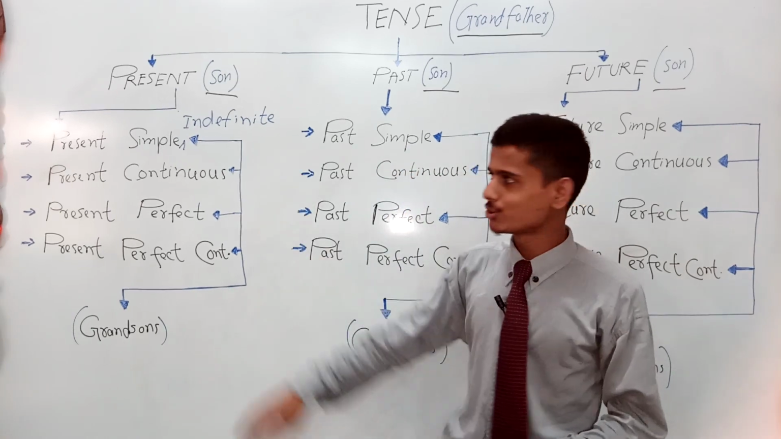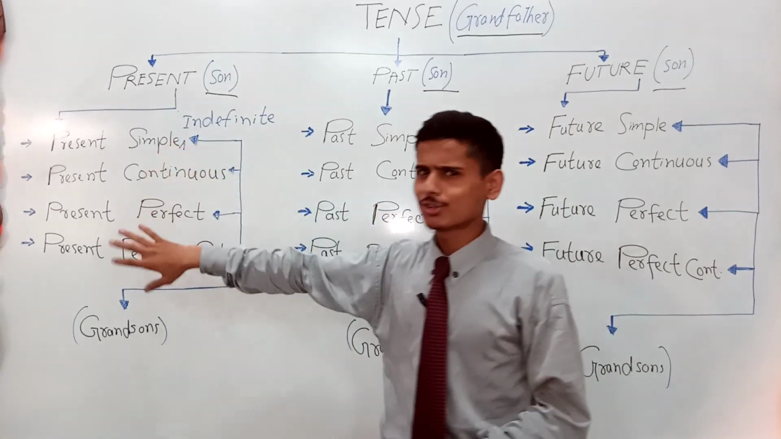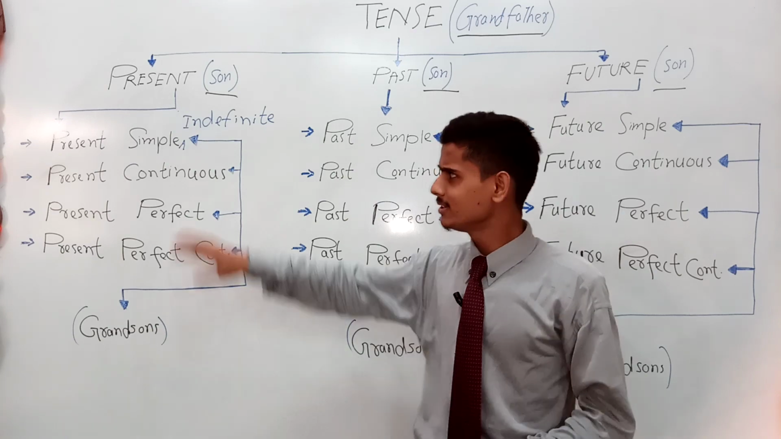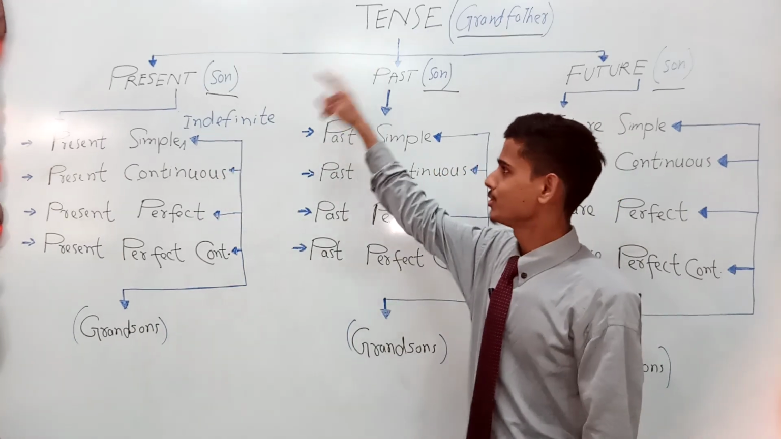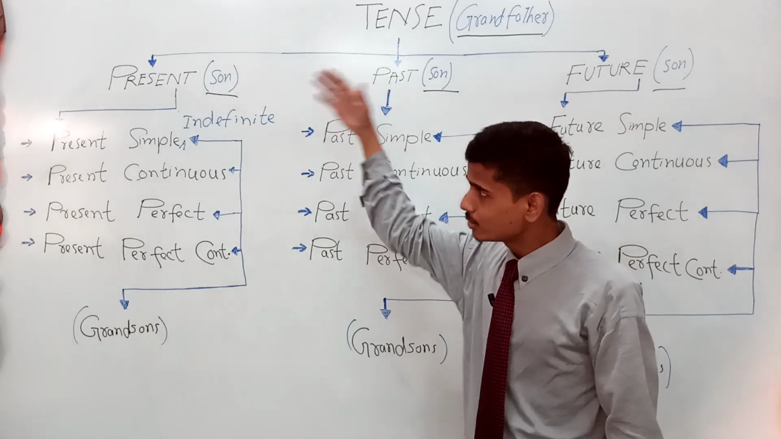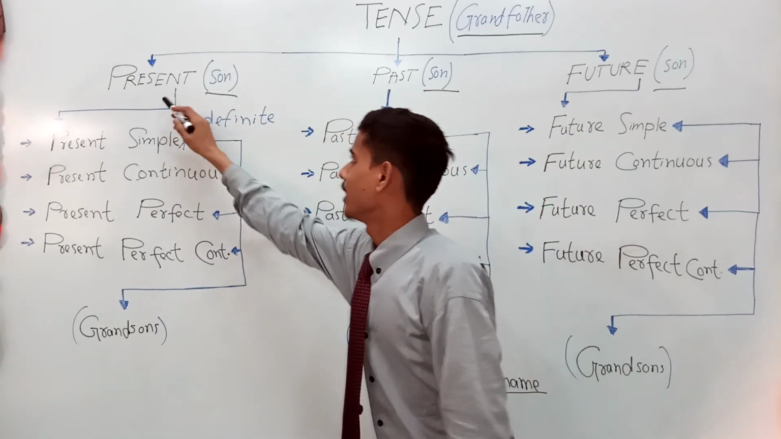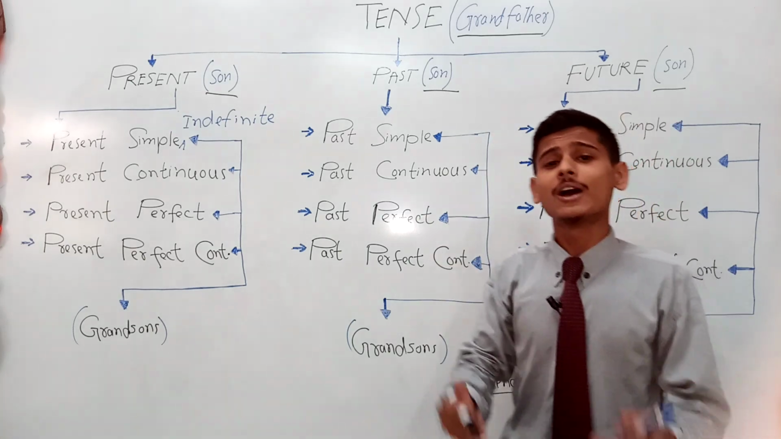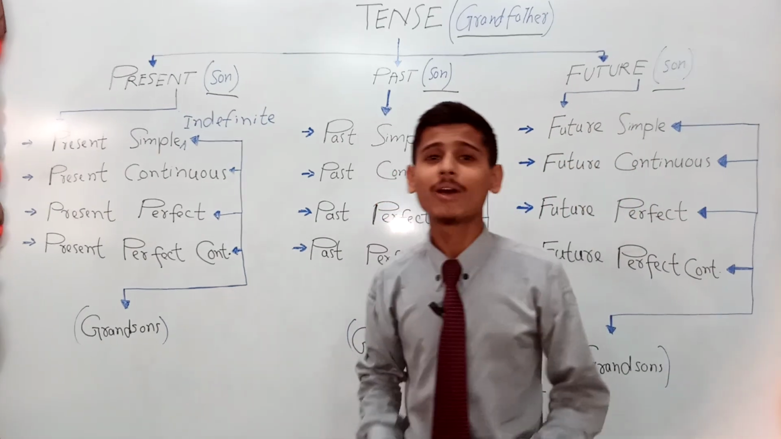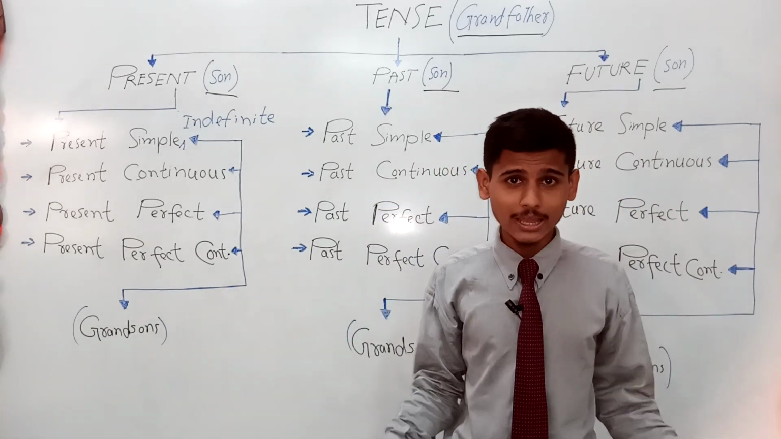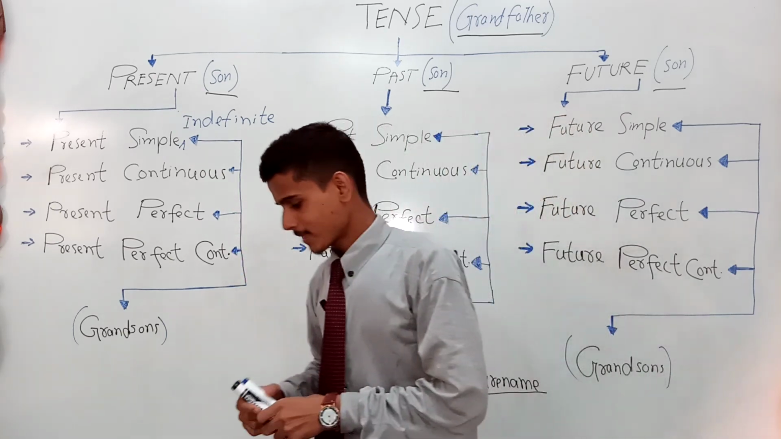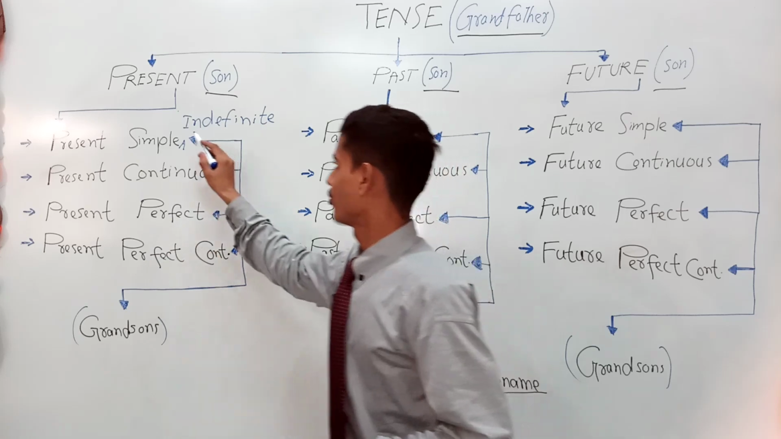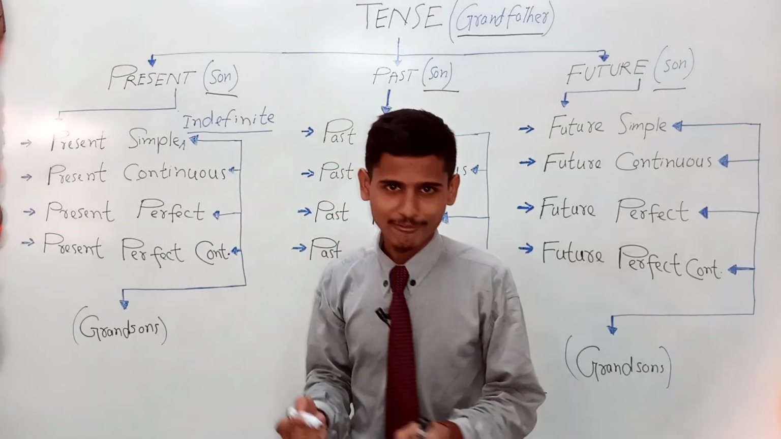Now let me dive into the definitions, or you may say uses, of all these 12 categories, right? Tense is classified into 3 categories. These 3 categories, present, past, and future, could further be classified into 12 categories. What are they? We are just going to look at that. See, first of all, we have present simple. In other words, you could say indefinite.